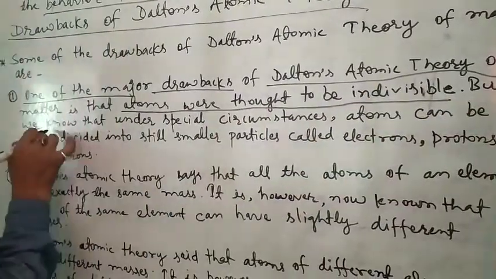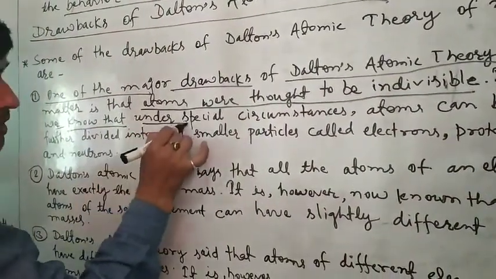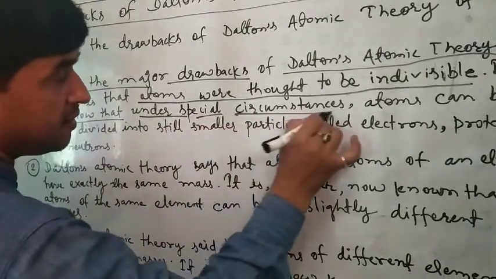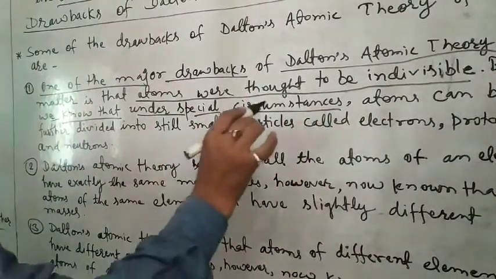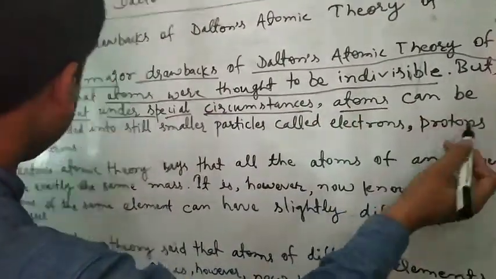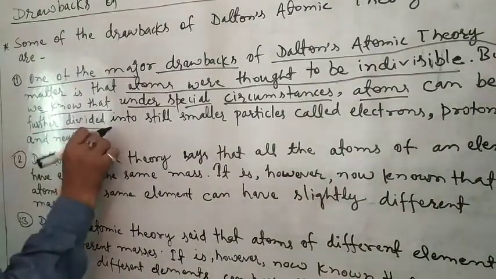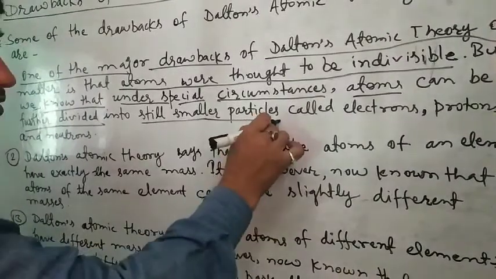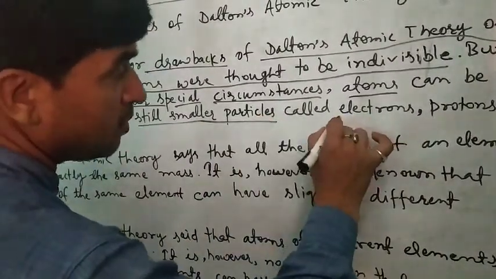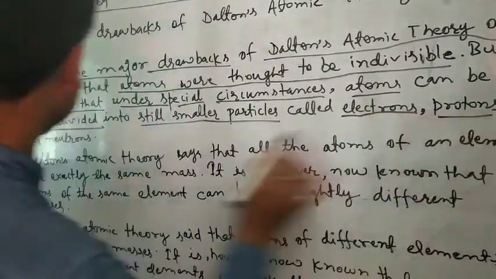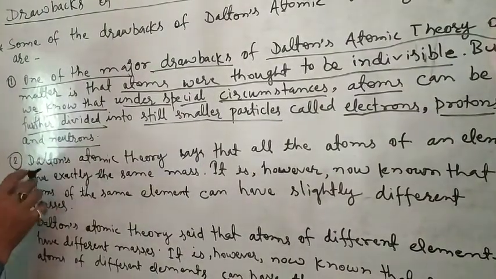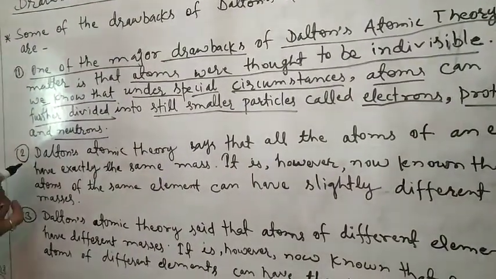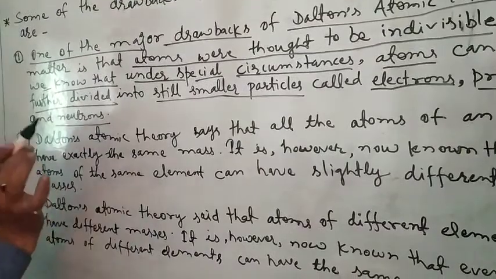But we know that under special circumstances, that means at a special condition, atoms can be further divided into still smaller particles known as electrons, protons and neutrons, that are discharged in a special discharge tube experiment.